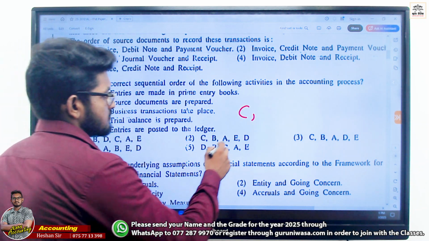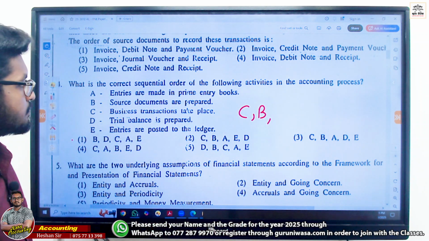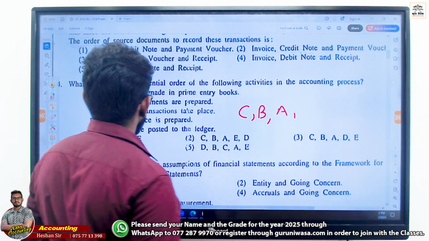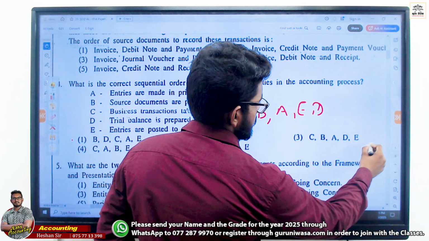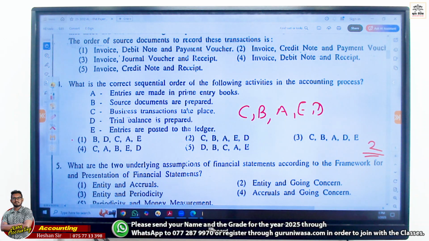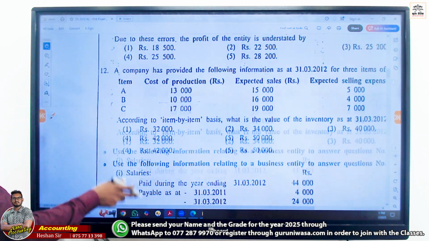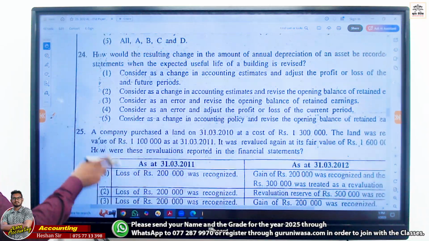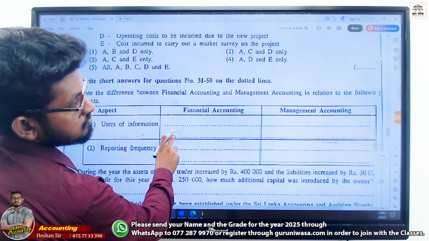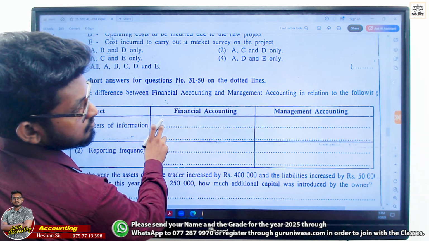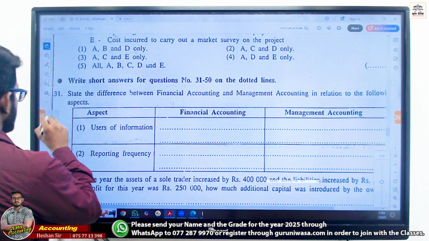And then primary books, ledger, then trial balance. It's number 2.